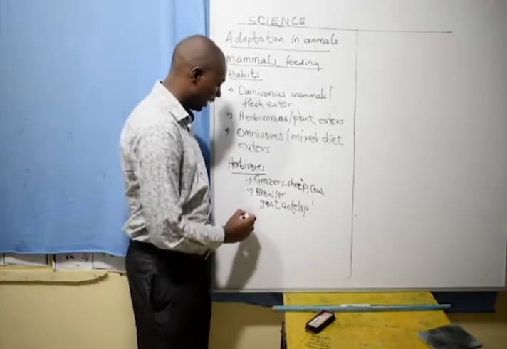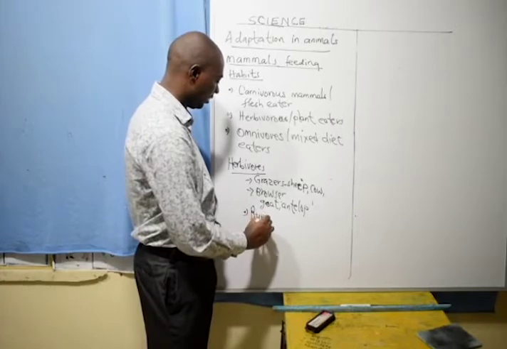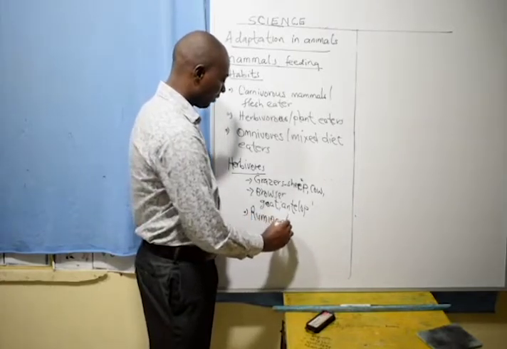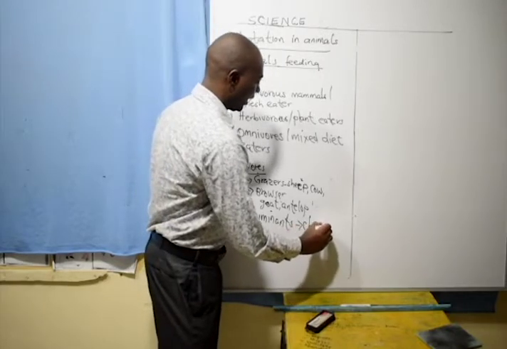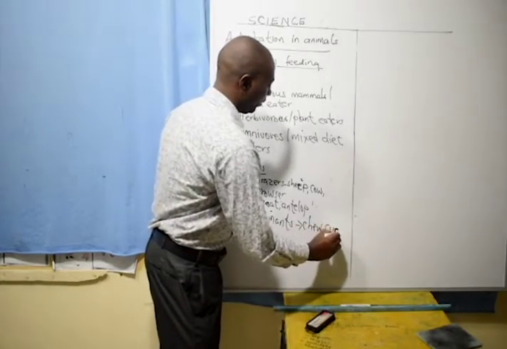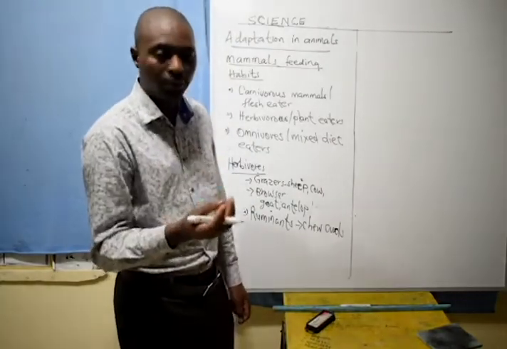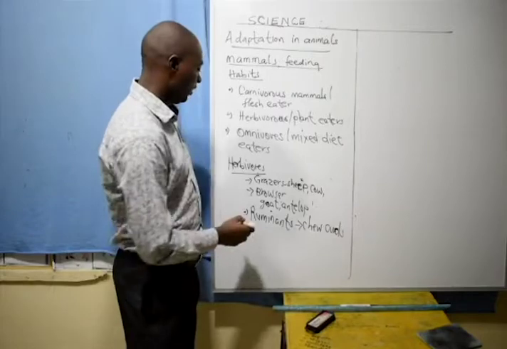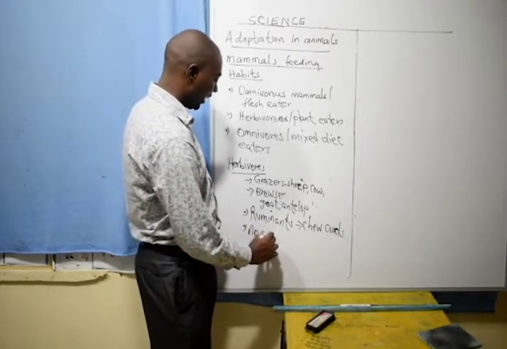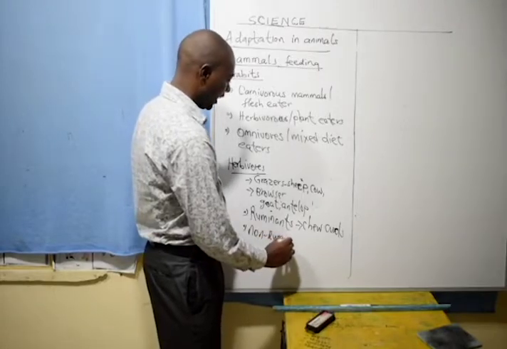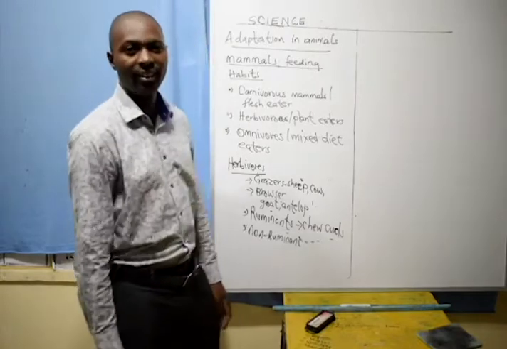The same herbivores can later be categorized into those that chew cud. We call them the ruminants. Ruminants are mammals that chew cud. When they are chewing cud, that means they bring food back from the stomach. They chew, then they turn it back. Then there are those that do not chew cud. We call them the non-ruminants.